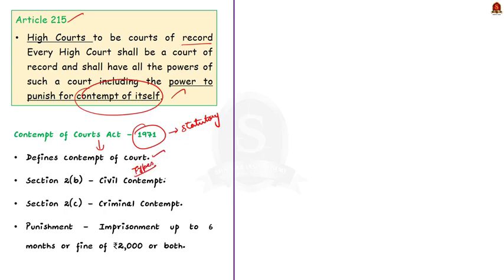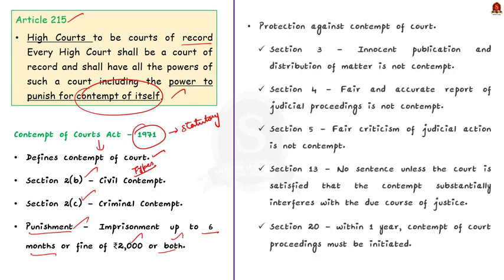See, civil contempt is mentioned under Section 2B of the Contempt of Courts Act, and the criminal contempt is mentioned under Section 2C of the Act. Here the punishment for the contempt of court is also provided in this Act. According to the Act, contempt of court punishes the guilty person with imprisonment that may extend to 6 months or fine of ₹2,000 or both. See, the Act also provides some protection against the contempt of court proceedings.